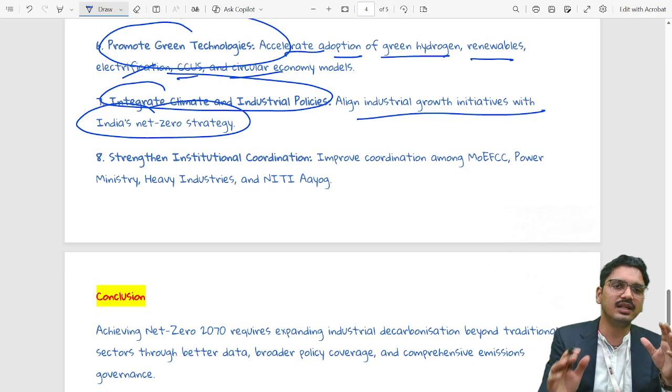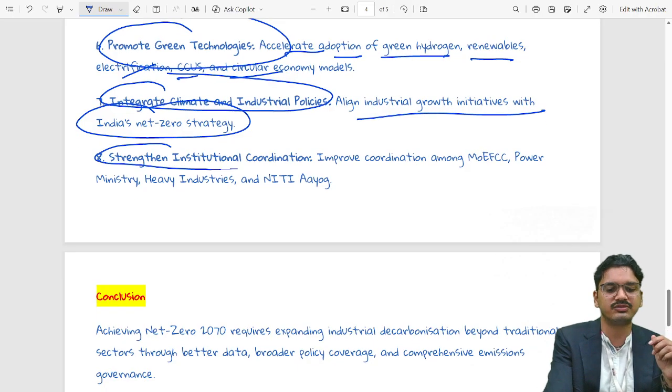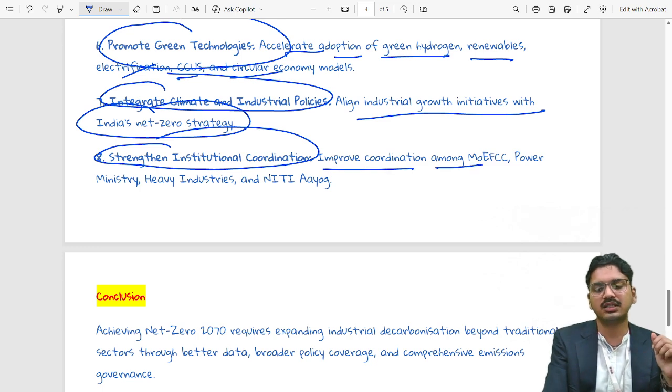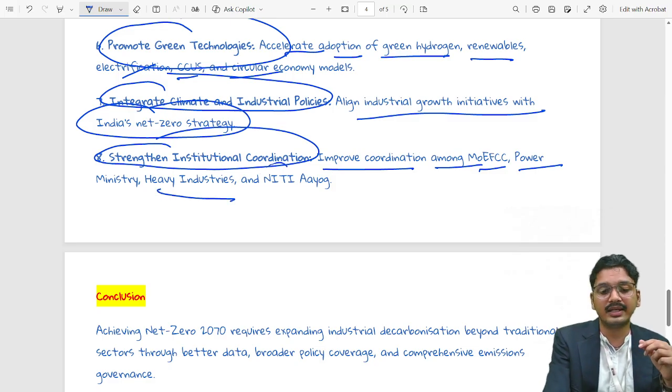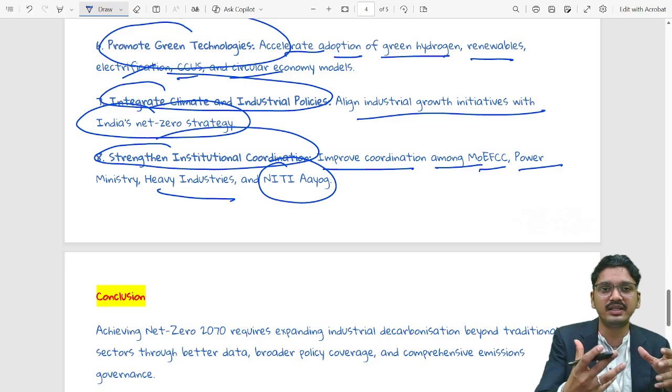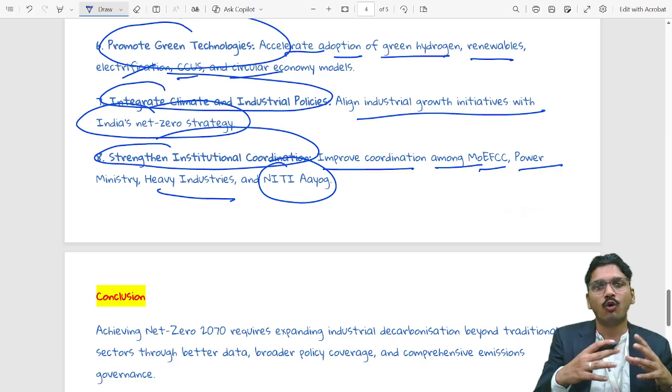And the last way forward would be strengthening India's institutional coordination. Improve coordination among multiple ministries, specifically the Ministry of Environment and Climate Change, the Power Ministry, and the Heavy Industries Ministry, and keep NITI Aayog in the loop, or integrate it into the meetings, so as to get a holistic idea of all things.